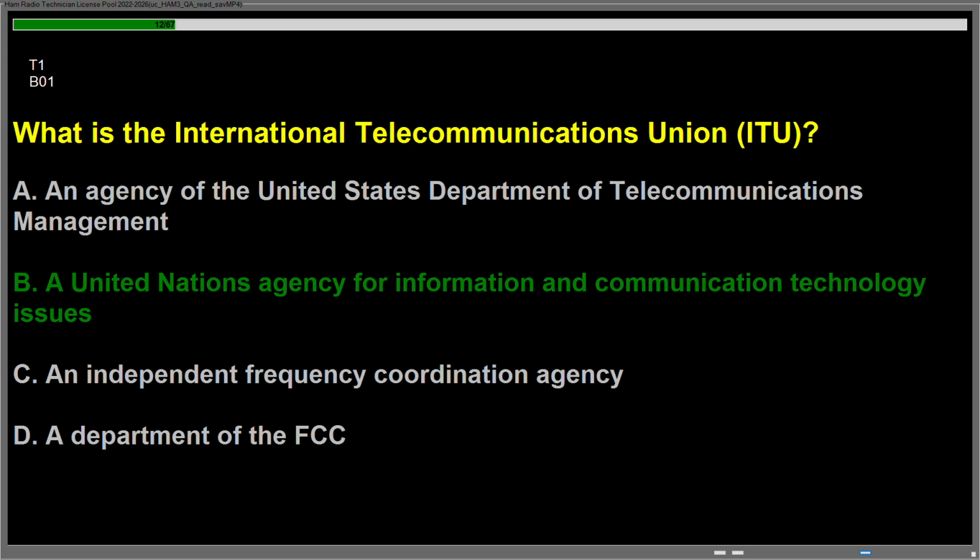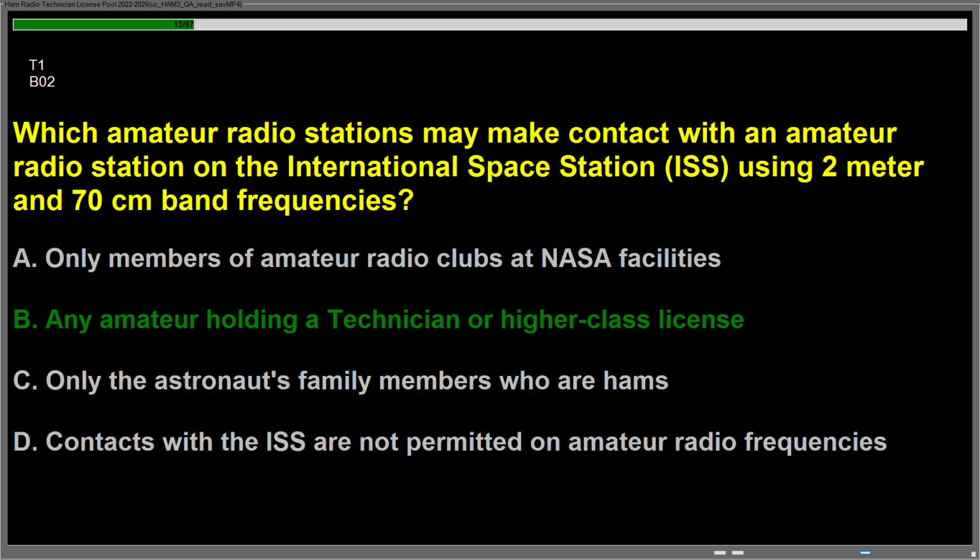Question Bravo 01, what is the International Telecommunications Union, ITU? Answer is B. A United Nations agency for information and communication technology issues. Question Bravo 02, which amateur radio stations may make contact with an amateur radio station on the International Space Station, ISS, using 2 meter and 70 centimeters band frequencies? Answer is B. Any amateur holding a technician or higher class license.